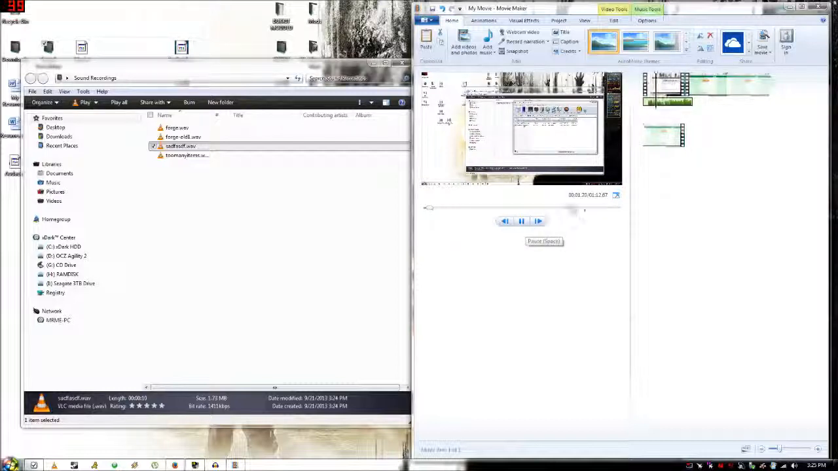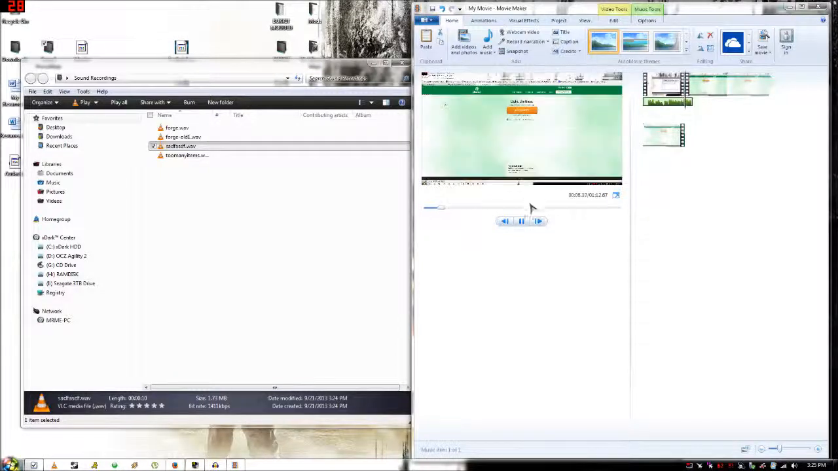Say whatever you want into the thing and let it record it, blah blah blah. Now I left that space in there on purpose so I could show you how to trim the audio. And as you can see, it works just fine.